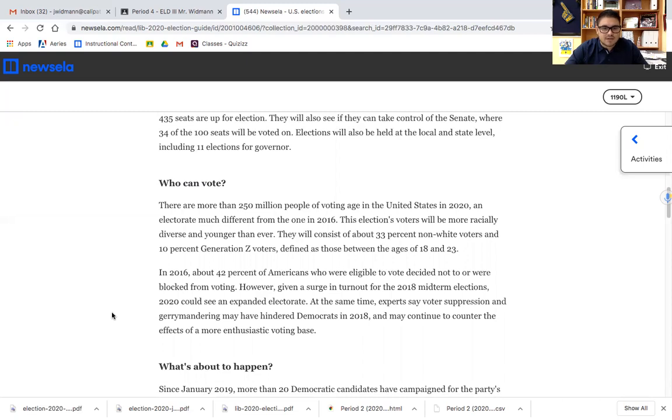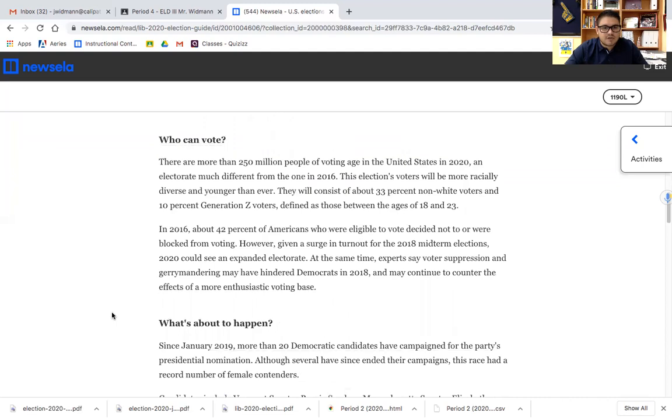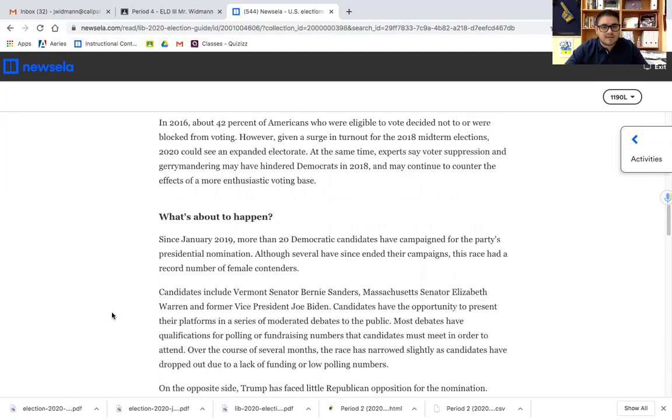In 2016, about 42% of Americans who were eligible to vote decided not to or were blocked from voting. However, given a surge of turnout in the 2018 midterm elections, 2020 could have an expanded electorate. At the same time, experts say voter suppression and gerrymandering may have hindered Democrats in 2018 and may continue to counter the effects of a more enthusiastic voting base.